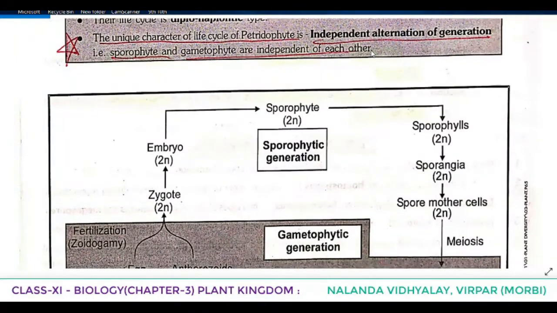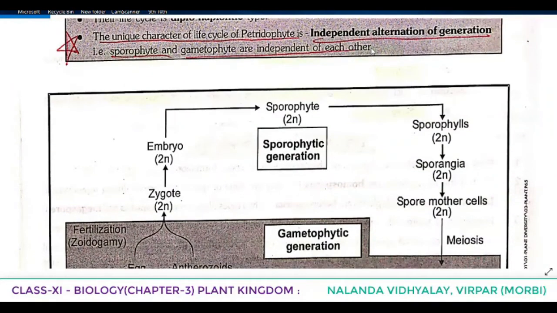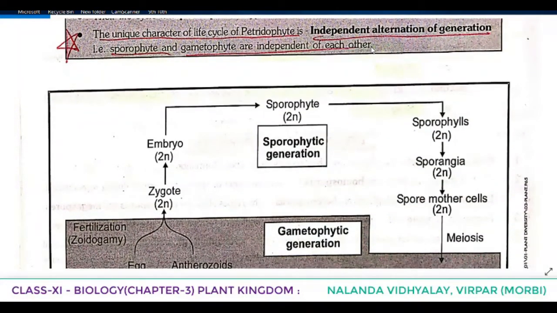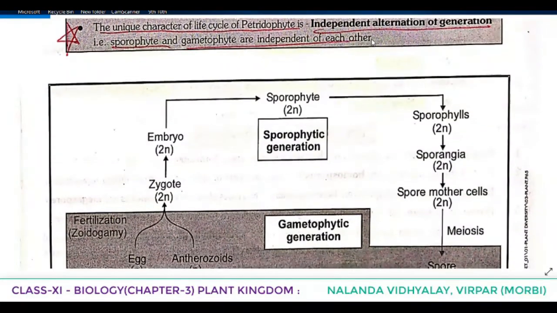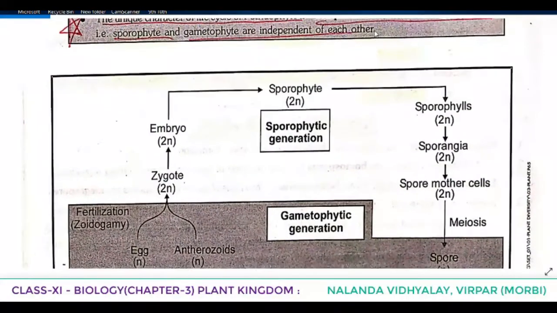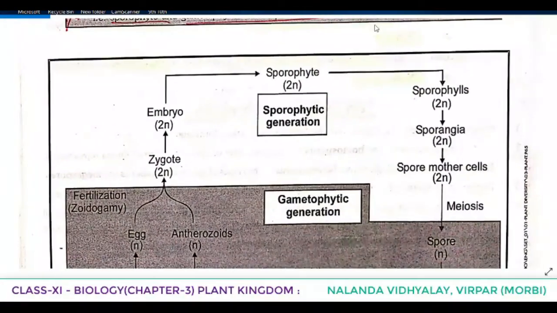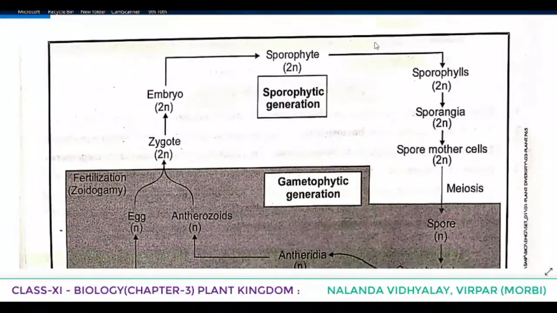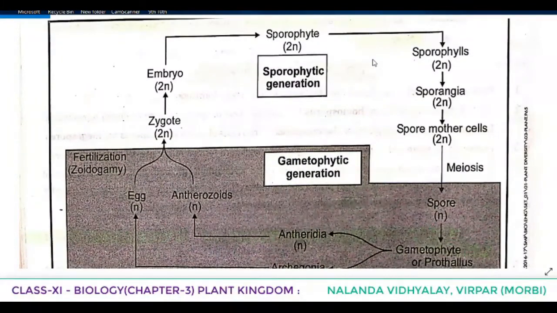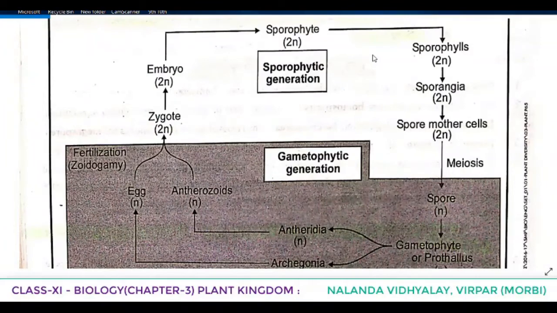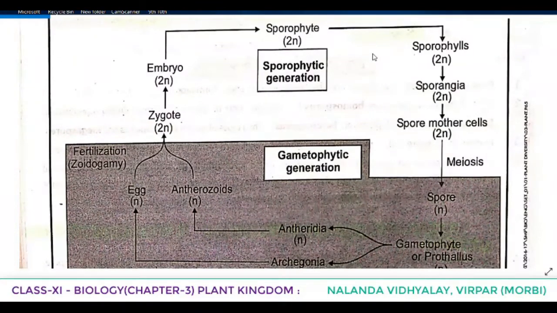In the case of bryophyta, we have seen that the haploid gametophyte is the dominant phase and the sporophyte is dependent on the gametophyte. But here we are saying that they are totally independent, but both the phases are coming in the life cycle. So that's why we are saying that the unique character of life cycle of Pteridophyta is independent alternation of generation. That is, sporophyte and gametophyte are independent of each other.